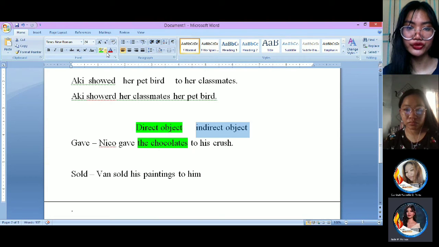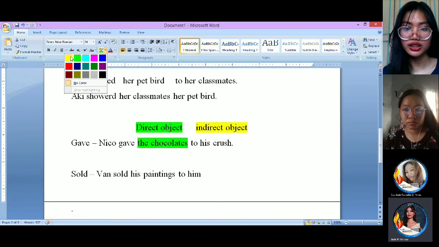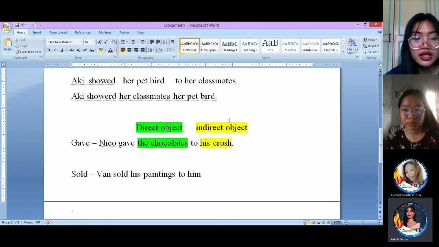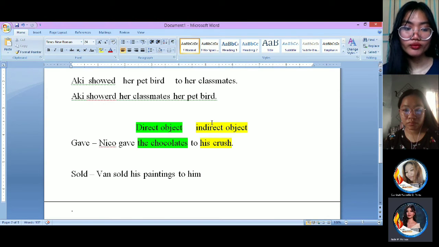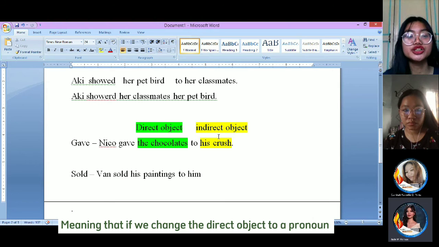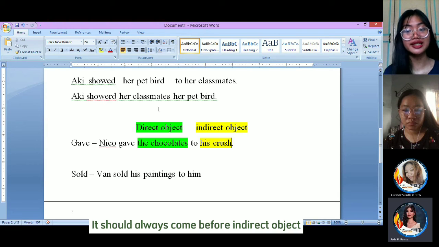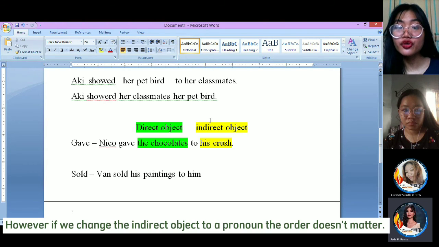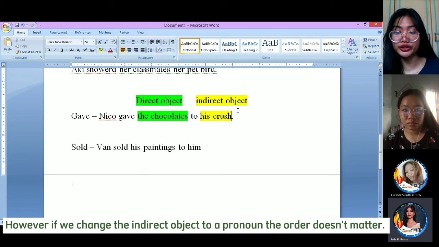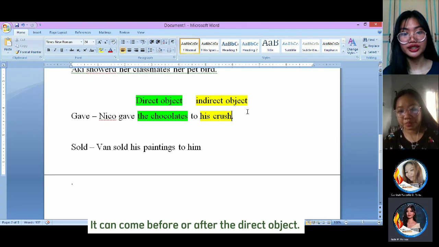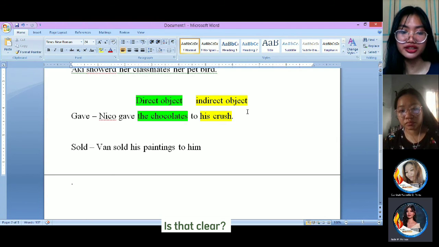And this one for the indirect object. Okay, meaning that if we change the direct object to a pronoun, it won't make sense. It should always come before the indirect object. However, if we change the indirect object to a pronoun, the order doesn't matter. It can come before or after the direct object. Is that clear?